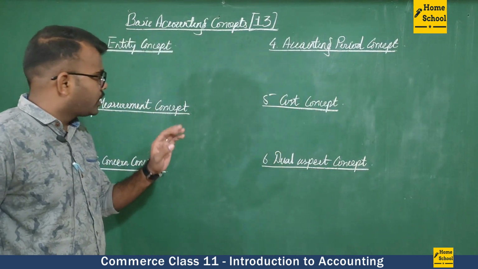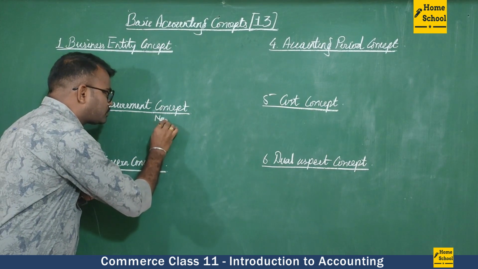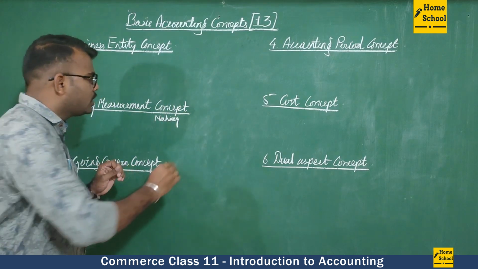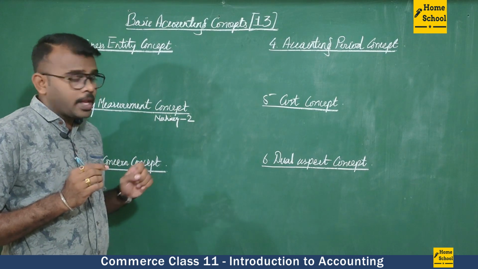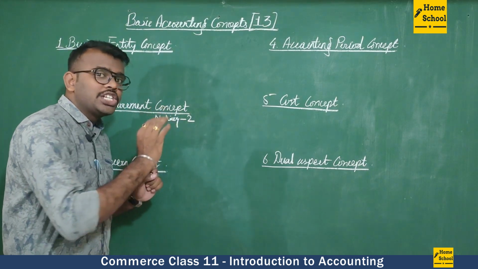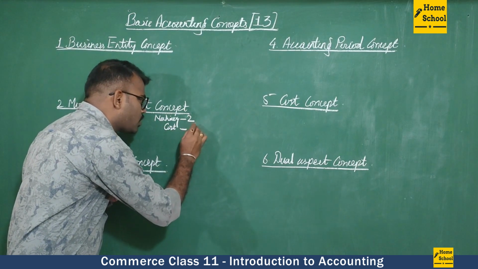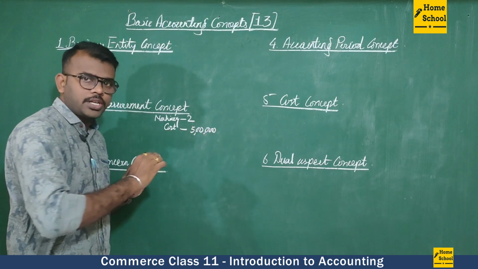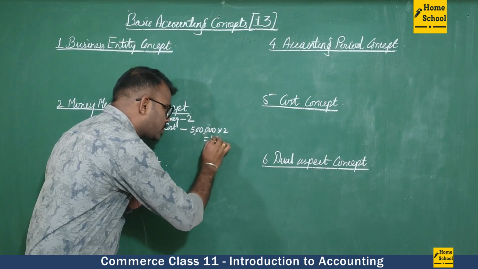The business buys machinery. Say it is purchasing two machineries. One machinery costs 5 lakh rupees for each machinery, so into 2, what will the cost become now?